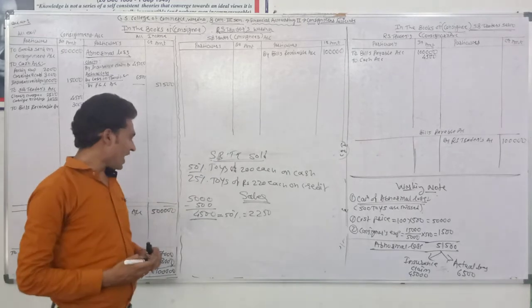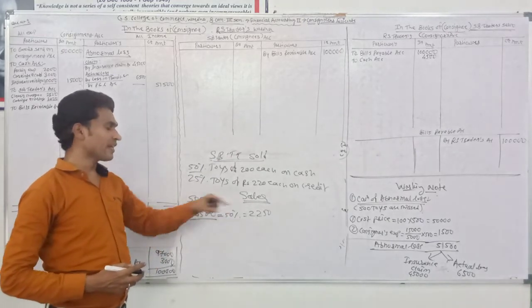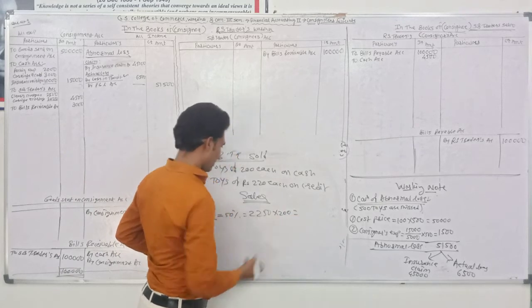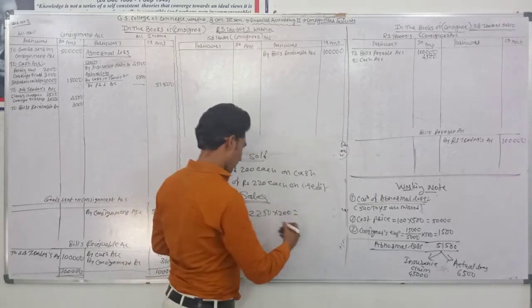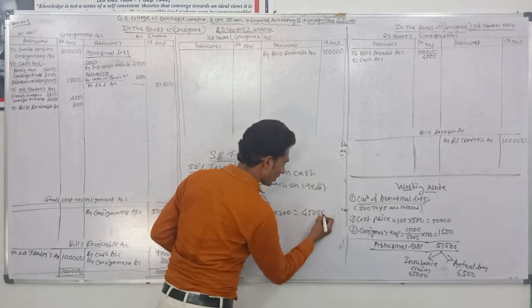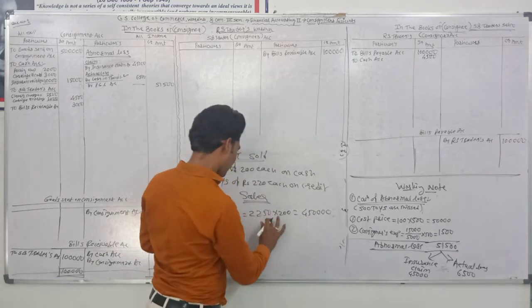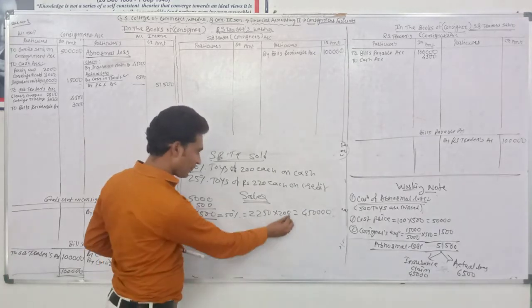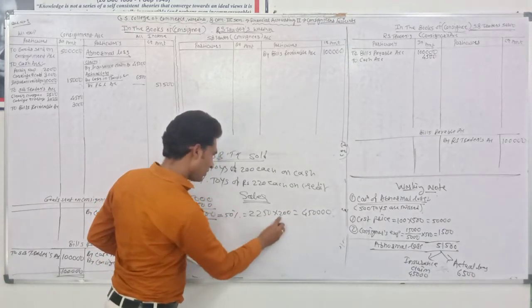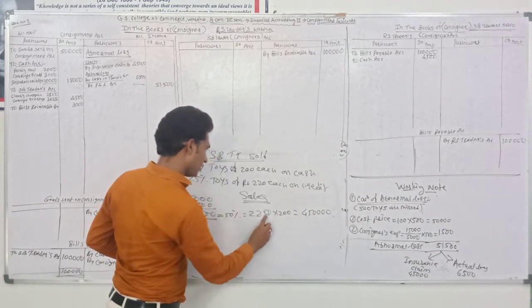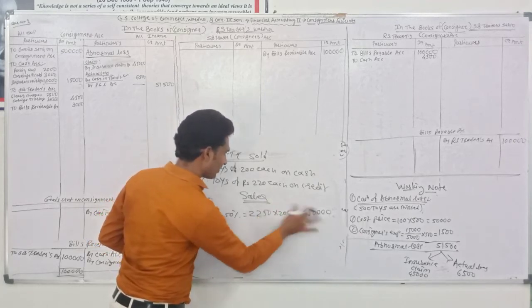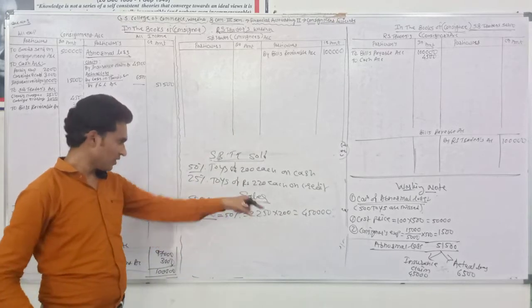It means the consignee sold 2,250 toys at rupees 200 each. The amount is 4,50,000. Correct.